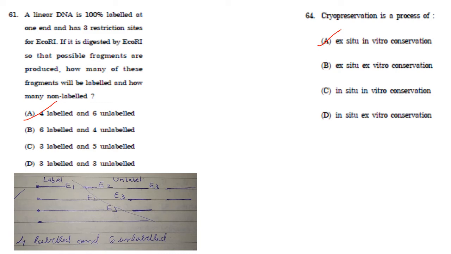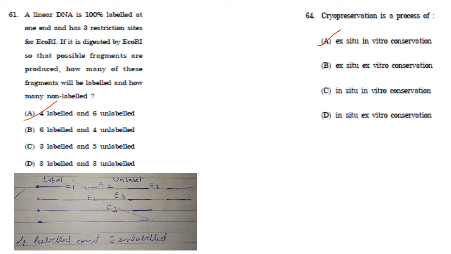Then next one. A linear DNA is 100% labeled at one end and has 3 restriction sites for EcoR1. If it is digested with EcoR1 so that the possible fragments are produced, how many of these fragments will be labeled and how many will be non-labeled? So a complete digestion means that all molecules that are present in the tube have been digested.